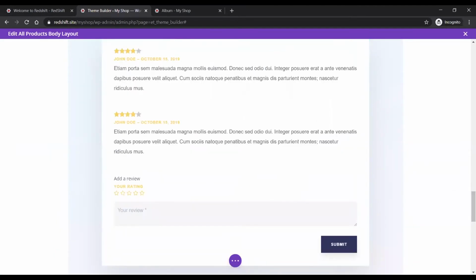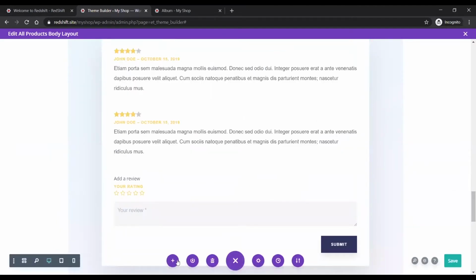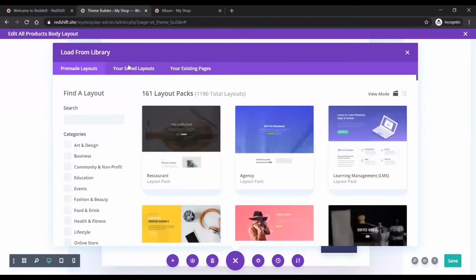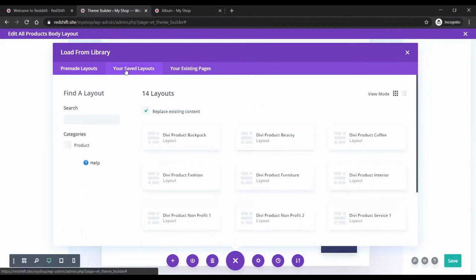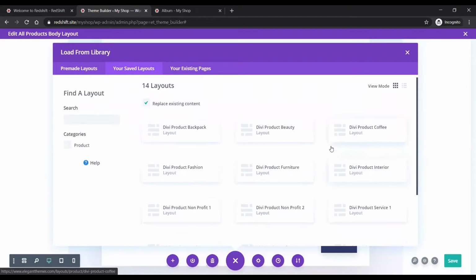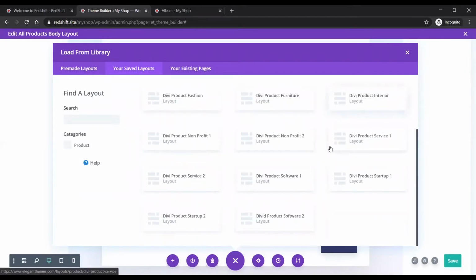Now, what you will find when you click this little load from library icon down the bottom, the little plus icon here, is that if you come to your saved layouts, we have 14 product layouts that you probably haven't seen before. Well, you definitely haven't seen before.